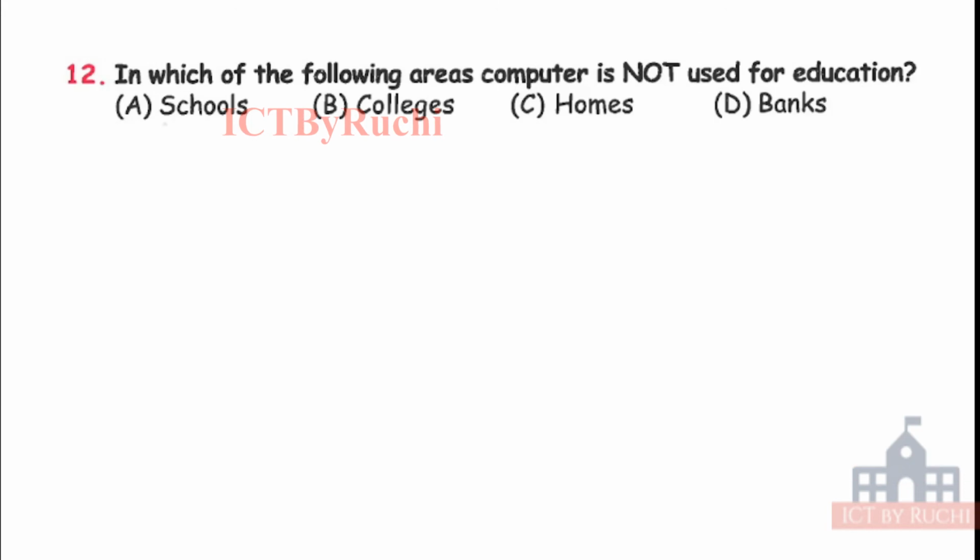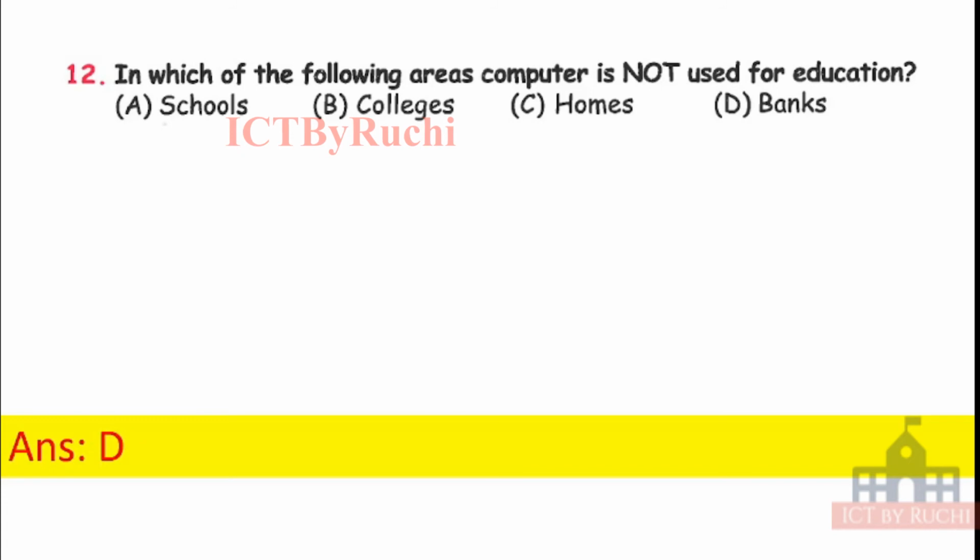Next question. In which of the following areas computer is not used for education? A. School, B. Colleges, C. Homes, D. Banks. So tell me, education, school, college, home, or bank, where computer is not used. Answer is D. Bank, because we do education in school, college, and home, but we do not do education in bank. In a bank we do things related to money.